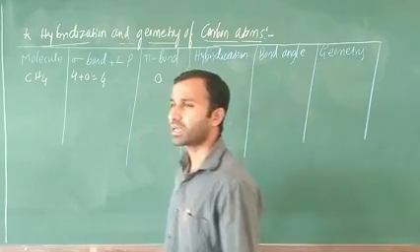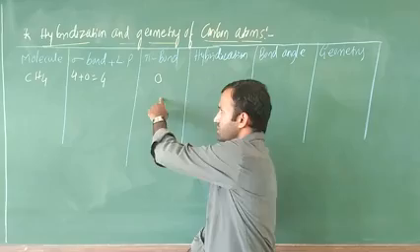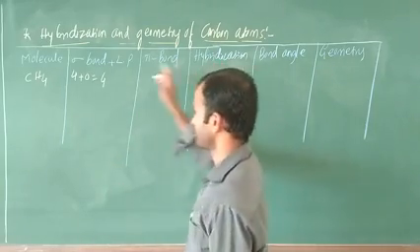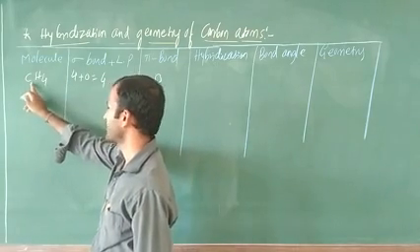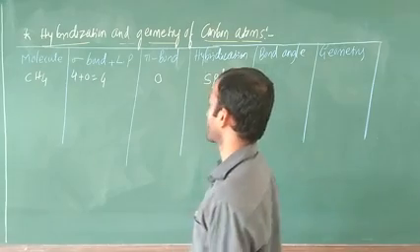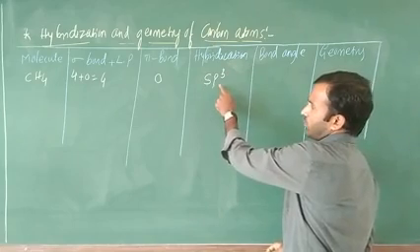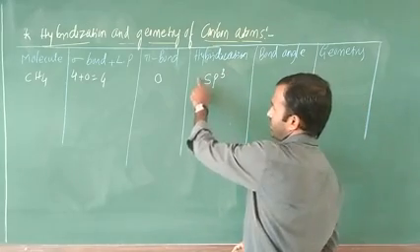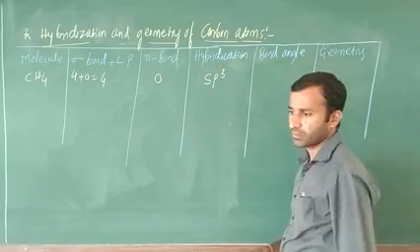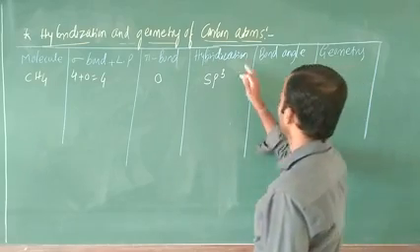Pi bond means there must compulsorily be a carbon-carbon double bond or maybe a triple bond. Next, hybridization. What is the hybridization of this one? Hybridization is sp3, one s orbital and three p orbitals. This indicates sp3 hybridization. Directly you have to bear this in mind, because we have not yet studied hybridization. The hybridization discussion will come under chemical bonding and molecular structure.